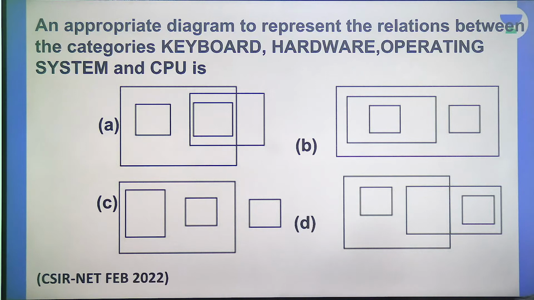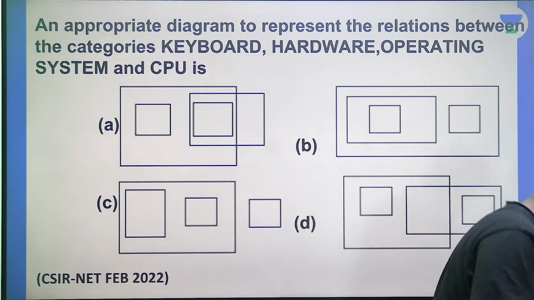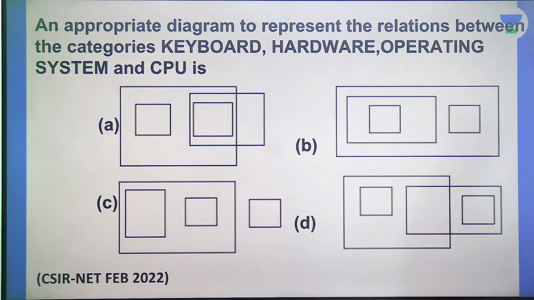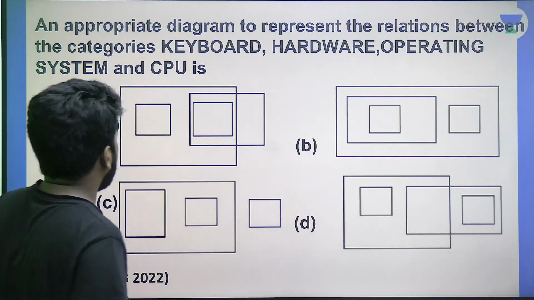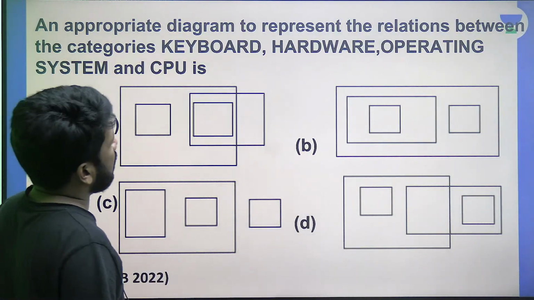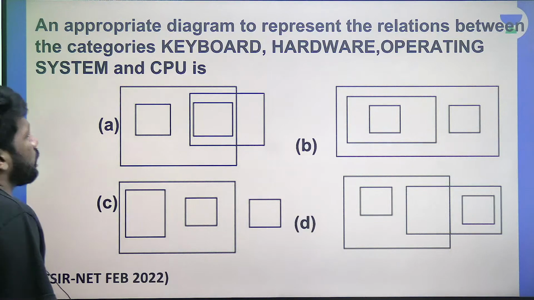Let's see whether it is right. Option A and C, most of you got, I guess. One second. An appropriate diagram to represent the relations between the categories keyboard, hardware, operating system, and CPU.